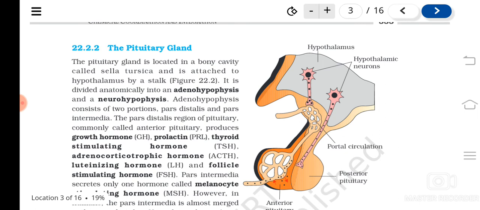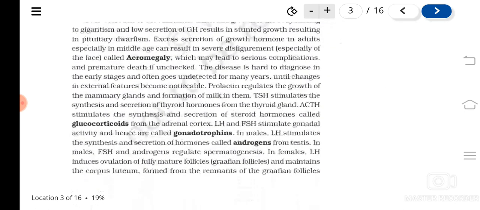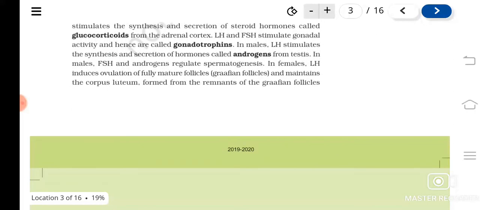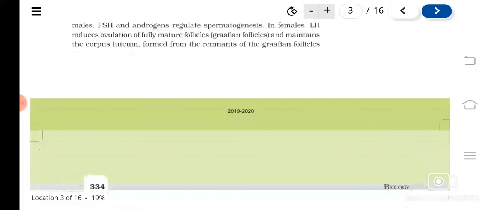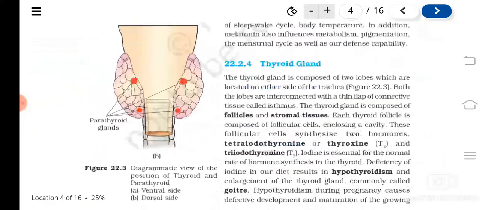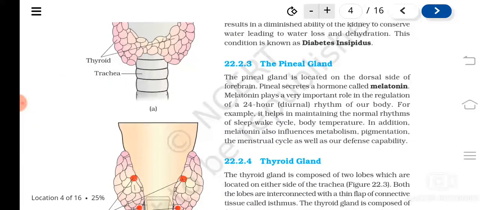Likewise, make a chart so that you'll be able to study this easily. That work you have to do today itself, otherwise it will be difficult. Understood? Now, the next gland is what?